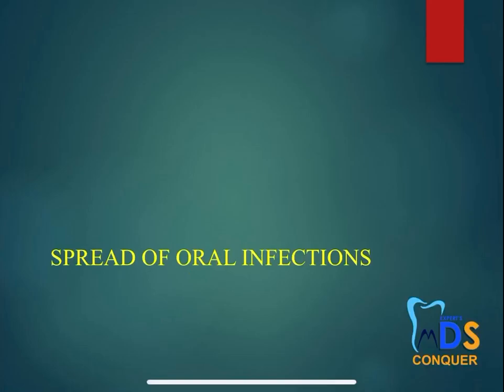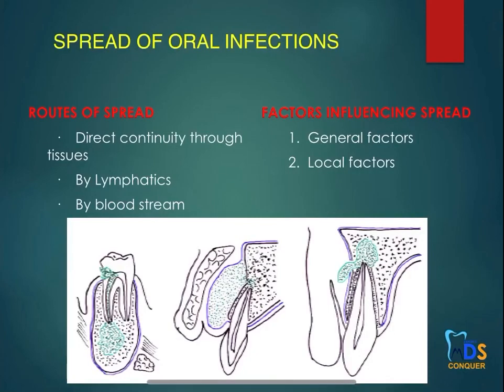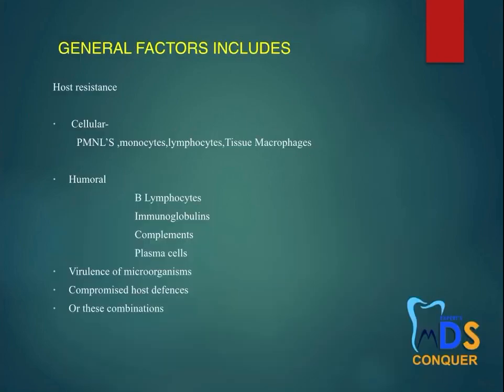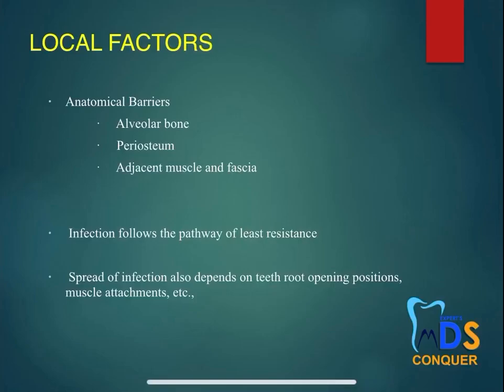So next, coming to the spread of oral infections. It could be directly to the tissues or by lymphatics or by the bloodstream, and the factors influencing are the general and the local factors. So the general factors include the host resistance, the virulence of the microorganisms and the compromised host defenses, or a combination of all the above. And besides that, the local factors include anatomic barriers.